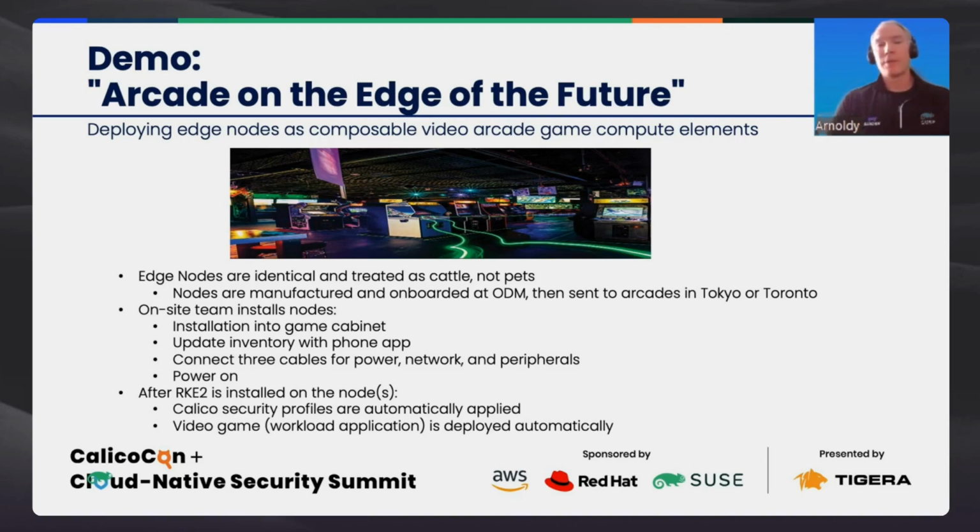Once the node is available, I will install a new Kubernetes cluster. We're going to use RKE2 here, which is SUSE's highly secure Kubernetes distribution. We used to keep it exclusively for the US government, but now we make it available to all of our customers. We're going to have some Calico security profiles automatically applied to all Kubernetes clusters that come online. And then we're going to apply the specific video game application automatically when the Kubernetes cluster is ready for that.